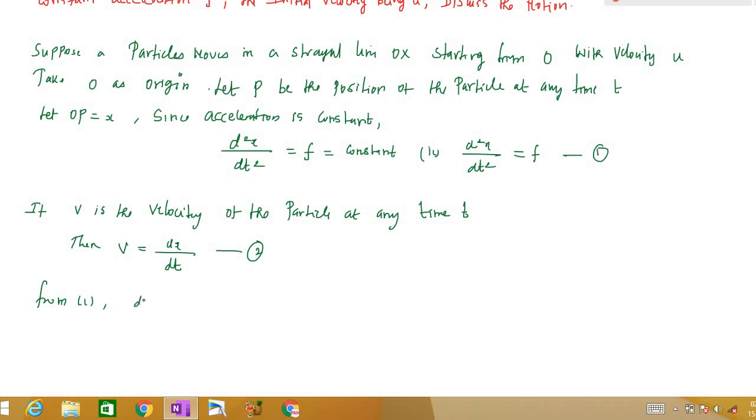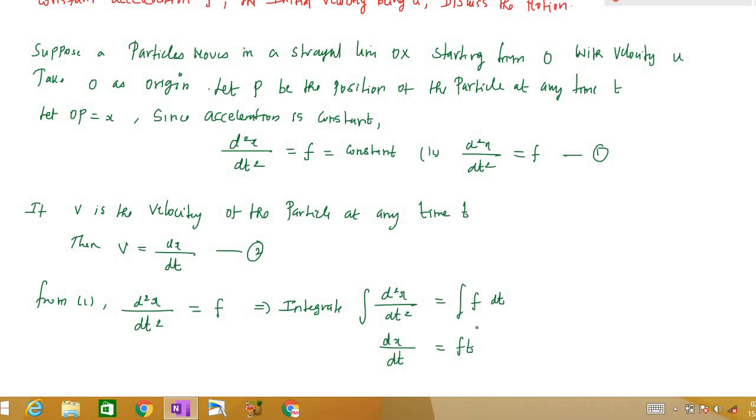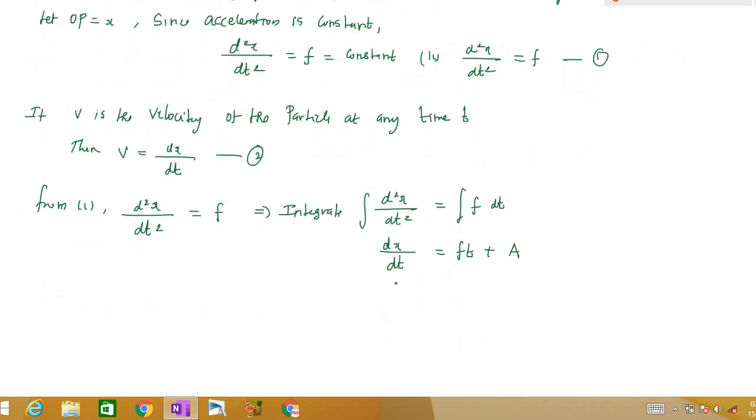from 1 we have d square x by dt square is equal to f, right? If I integrate this, we will have the integral of d square x by dt square, and the integral of f, integrating with respect to t. So this will be dx by dt, and this will be ft. Since f is constant, we can take f outside, plus some integration constant. Let that constant be a. Now what is dx by dt? dx by dt is v. So v is equal to ft plus a.